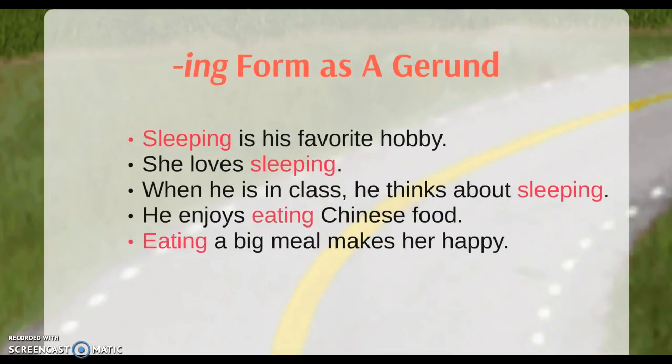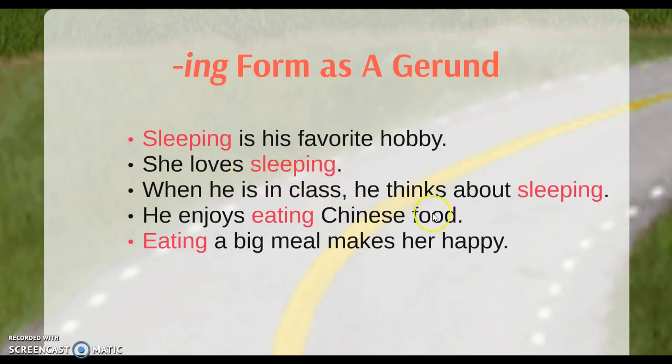And the final way that we use the ing form in English is for gerunds. So if we look at the very first sentence, sleeping is his favorite hobby. Sleeping is a verb plus ing, but in this case it's used as a noun. We can tell because it's in the subject position of the sentence. She loves sleeping. Sleeping here is the object of the sentence, since the main verb is loves. This ing form is another gerund.